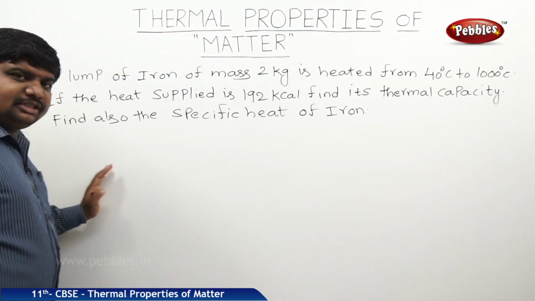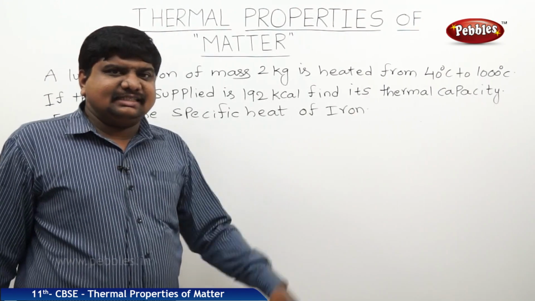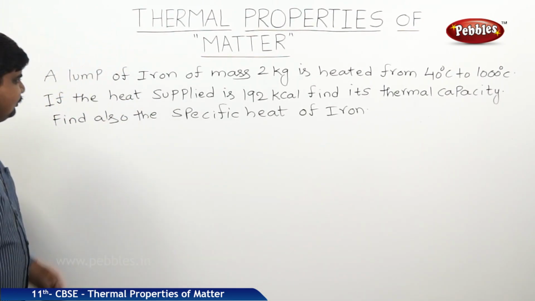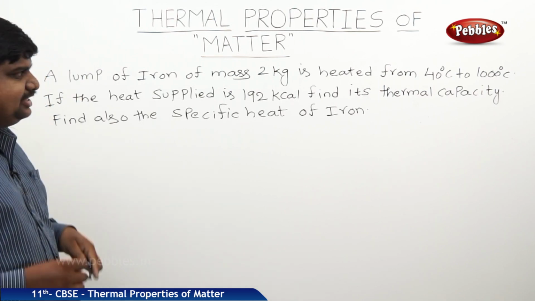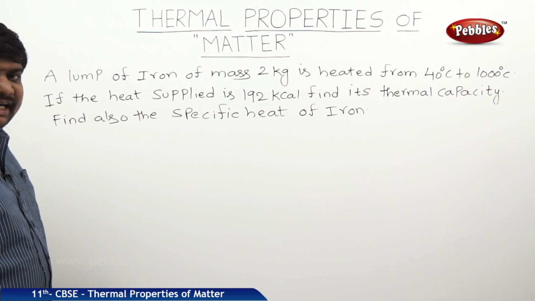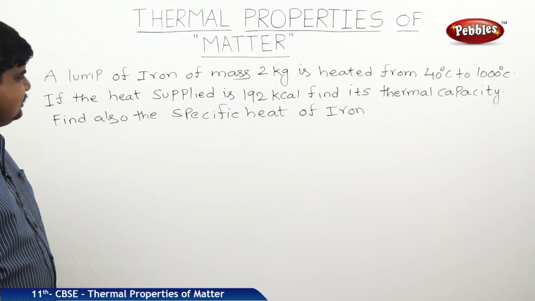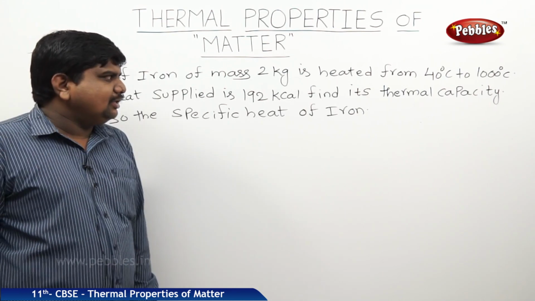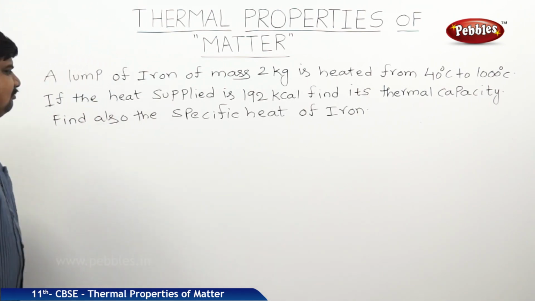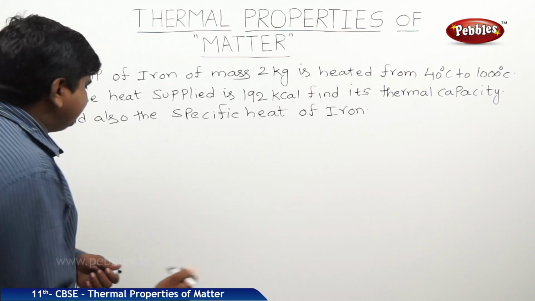So this is the problem which is based on the concept of thermal capacity and specific heat capacity. If you see the content of the problem, a lump of iron of mass 2 kg is heated from 40 degrees Celsius to 1000 degrees Celsius. If the heat supplied is 192 kilocalories, find its thermal capacity. Find also the specific heat of iron.